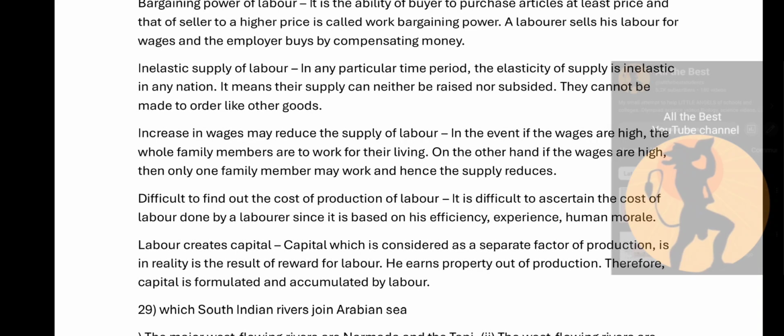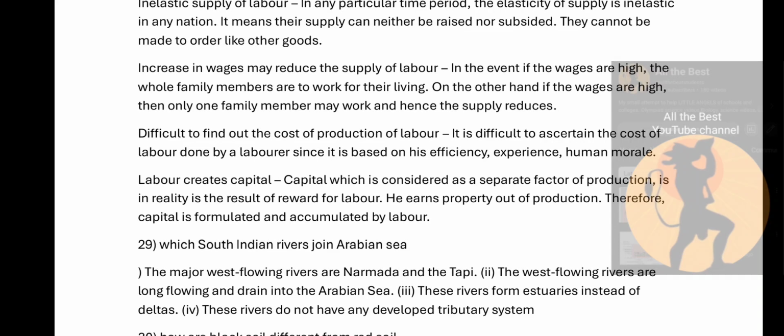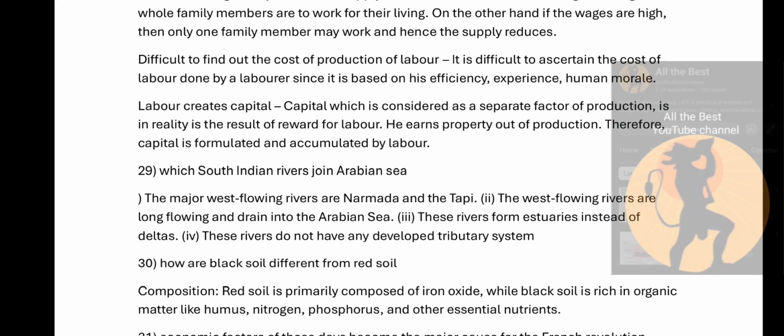It is difficult to ascertain the cost of labor done by a laborer since it is based on his efficiency, experience, and human moral. Labor creates capital. See, capital which is considered as a separate factor of production is in reality the result of reward of labor. He earns property out of production. Therefore, capital is formulated by and accumulated by the labor.